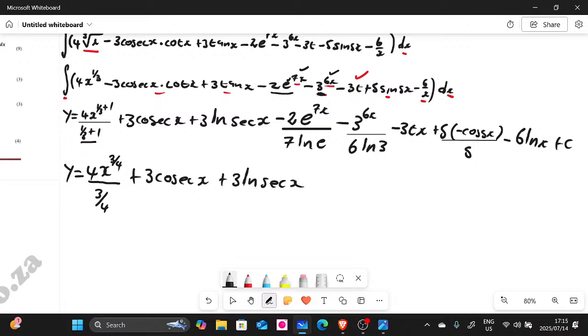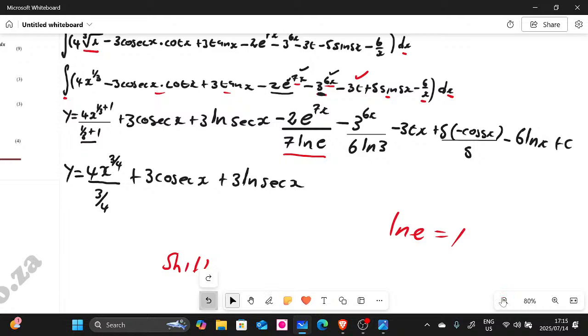And then let's look at this term here. Guys, I hope you know that when you have ln e, this is 1, right? ln e is 1. If you have your calculators with you, you can check it out. You press ln on your calculator, and then e. You don't press shift, guys, you press alpha.